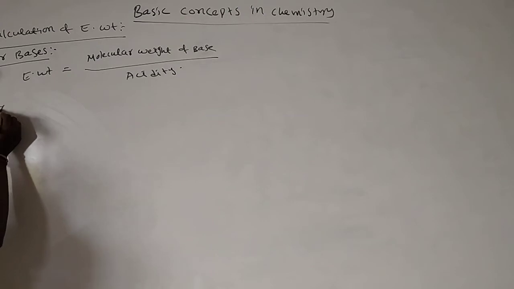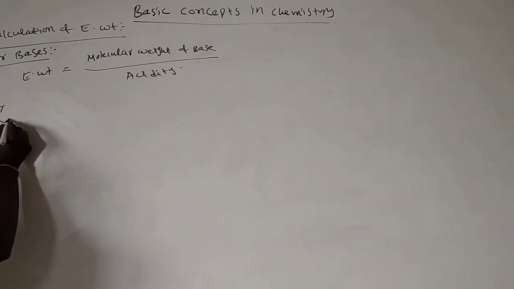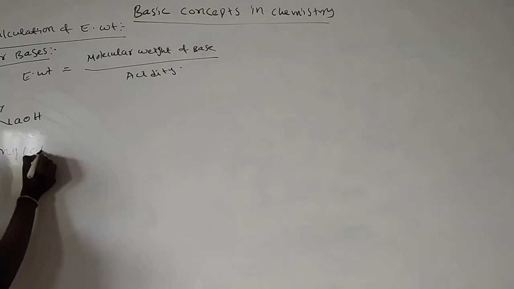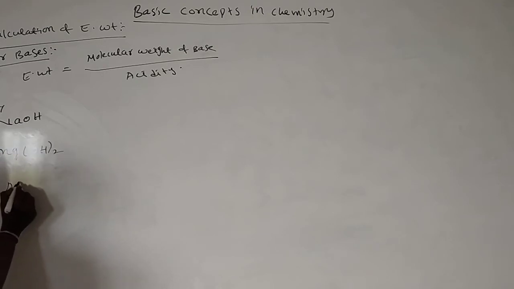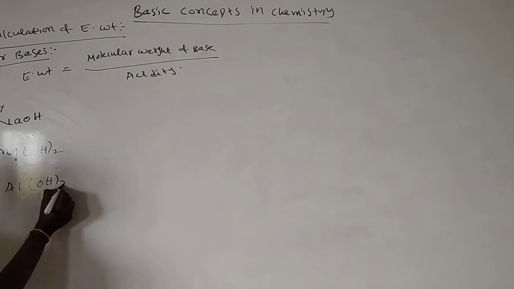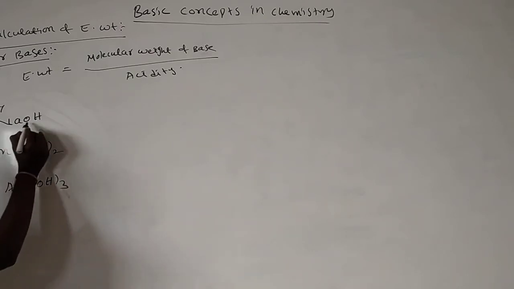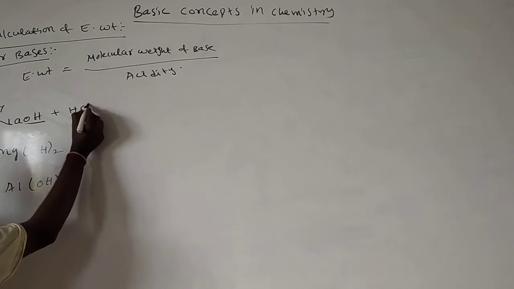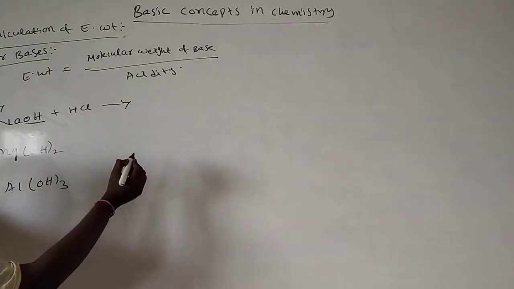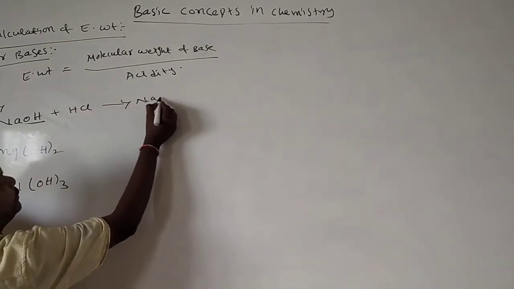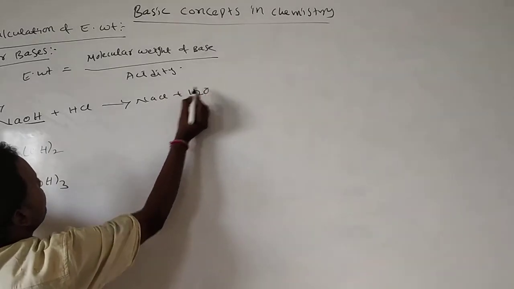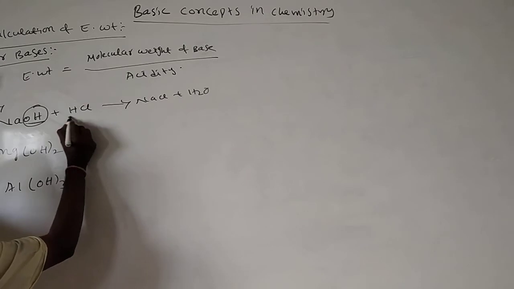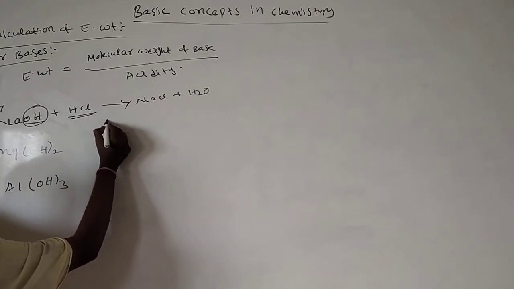Here I am taking different molecules: sodium hydroxide, magnesium hydroxide, and aluminum hydroxide. See how many OH groups are there in sodium hydroxide? 1. So it reacts with only 1 mole of hydrochloric acid, forming sodium chloride and water. So acidity is 1.